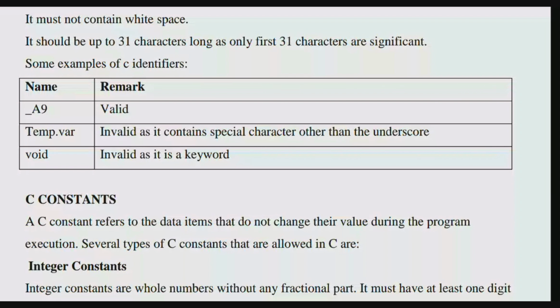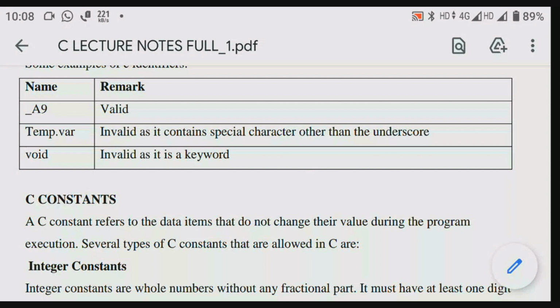It should start with a letter or underscore, but it should not be a keyword. So according to the condition of elimination of keywords, which is a keyword should not be an identifier. So void is invalid. We should not call it an identifier. So what is the remark here? Invalid as it is a keyword. That's it.